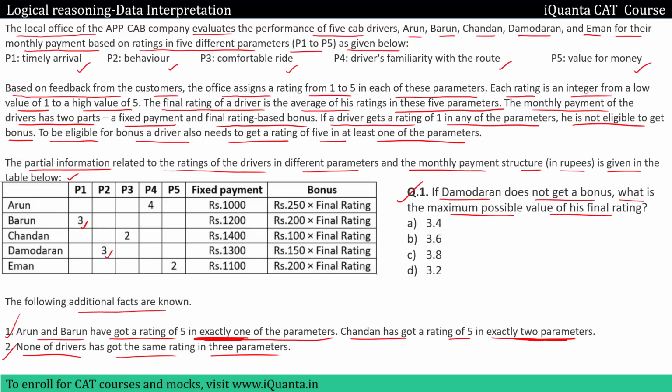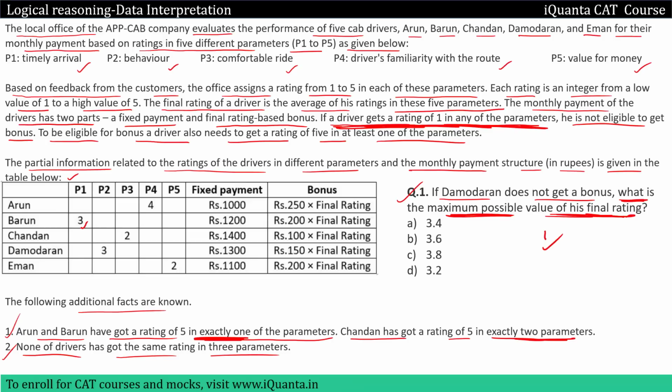So Damodaran does not get a bonus. For not getting a bonus, we were told that if a driver gets a rating of 1 in any of the parameters, he is not eligible to get a bonus. So Damodaran will definitely get rating of 1 in any of the parameters, right? Now keeping that in mind, we have to find out what is the maximum possible value of his final rating. We were told final rating is the average of ratings in all 5 parameters.